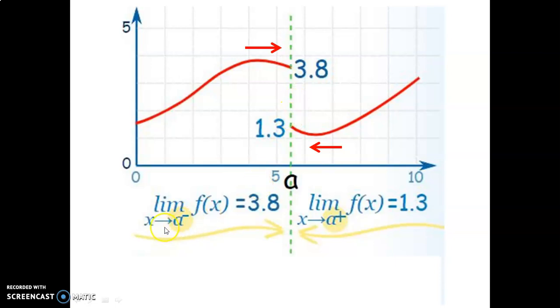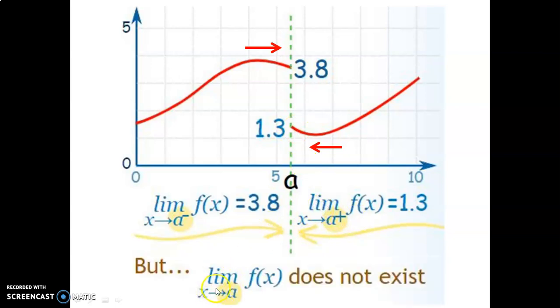So here's how you write x approaching a from the negative side, and here we have x approaching a from the positive side. And we get this limit when you come from this side, 3.8, and we get this limit when we come from this side. So those limits are not the same. Therefore, we say the limit of x approaching a, see now there's no plus or minus, it means just approaching a, does not exist. Because if the limits from each side are different, then we say the function as a whole does not have a limit at that x value.